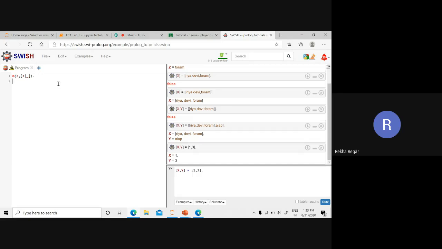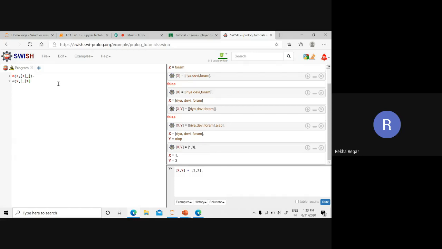So we are searching in the head part. If it is in the head part, it simply gives the result true. If it is not in the head part, then we have to search into the tail part. In the tail part, we have to split again. So again we are giving the variable X, which means we are searching for X. This time we are not searching in the head part, we are searching into the tail part. So we are using the variable T for the tail.